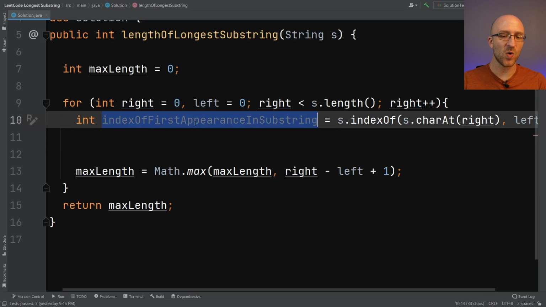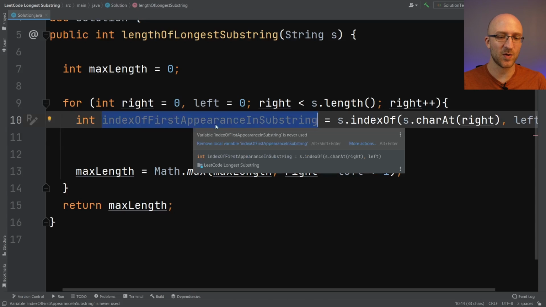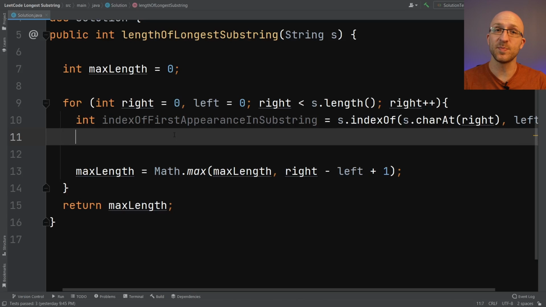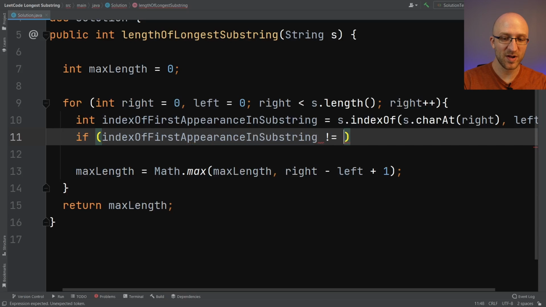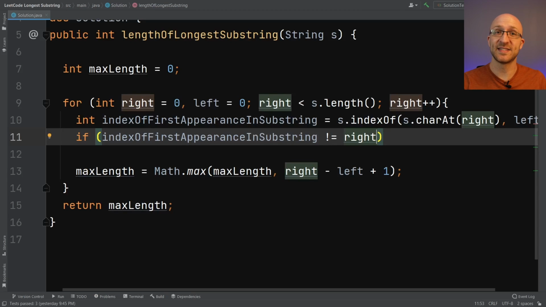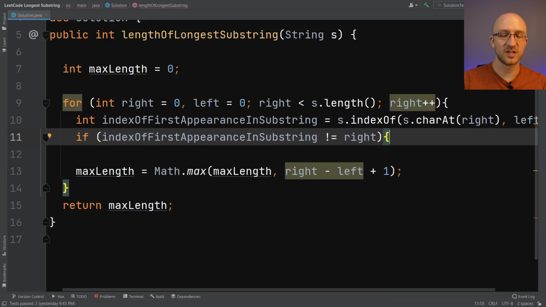Okay, so now we know where this particular character that we're now looking at first appears in the substring that we're looking at. And so all we have to do is say, okay, if that index is different from the right pointer, it exists somewhere already in the substring. Because of course it exists where the right pointer is pointing at right now, but if it appears any other time, then that means we now have a repeated character.